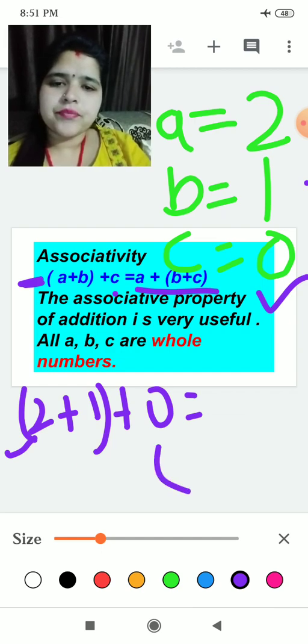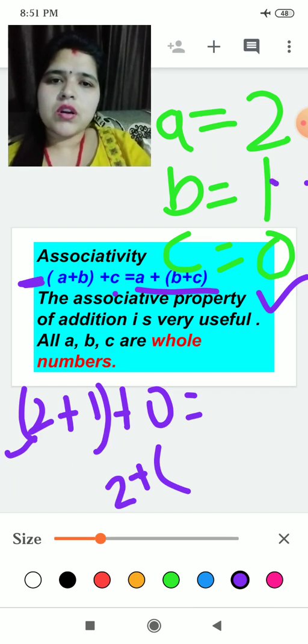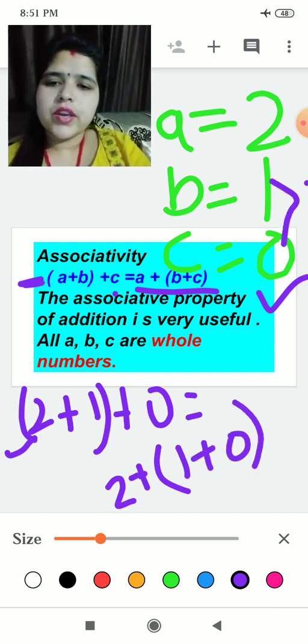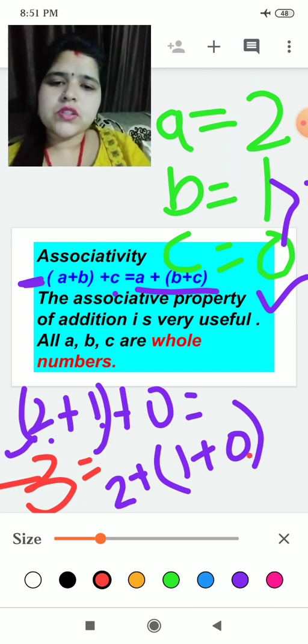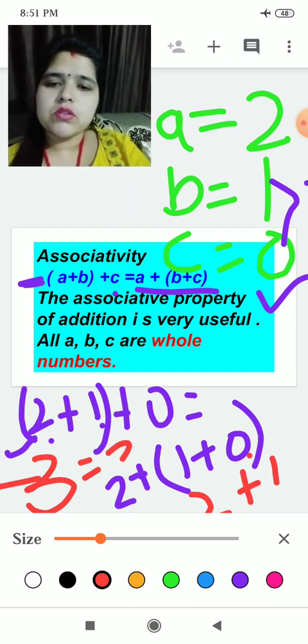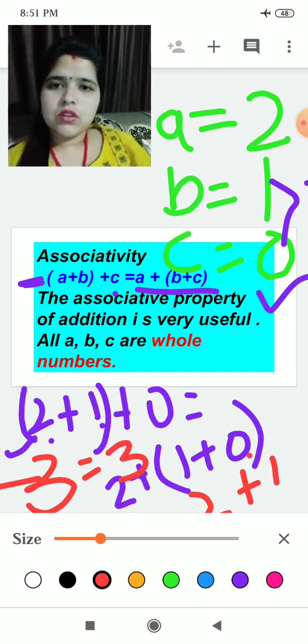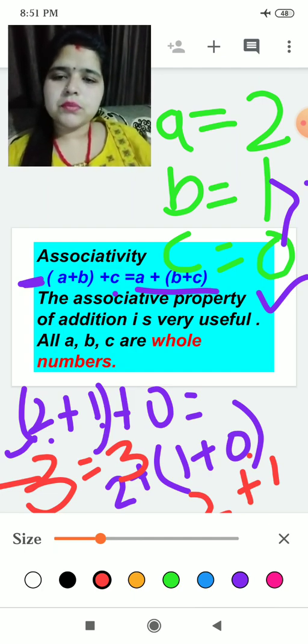A plus (B + C), I have taken 2 plus (B + C is 1 plus 0). So here 2 plus 1 will be 3, equals to, and here 1 plus 0 will be 1, and 2 is here, so 2 plus 1 will also be 3. So 3 is equal to 3. It means associative property holds for addition.